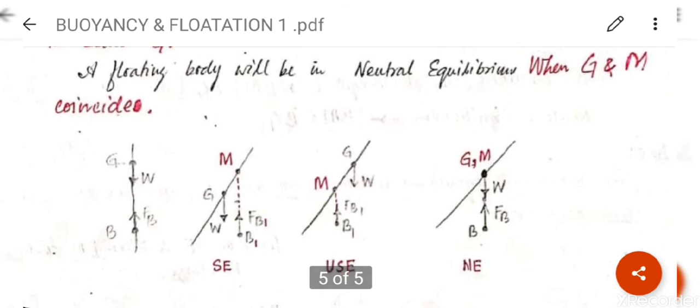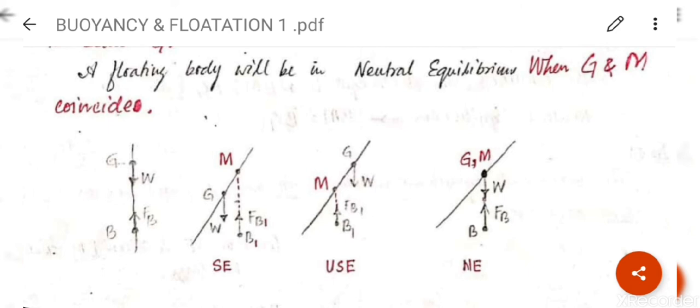Now, see the line diagram of these definitions. See first one, G and B. G is the center of gravity, B is the center of buoyancy. From center of buoyancy, FB force is acting, and from G, weight is acting. Now see the second diagram. M is above G and G is below M, so it will be a stable equilibrium.